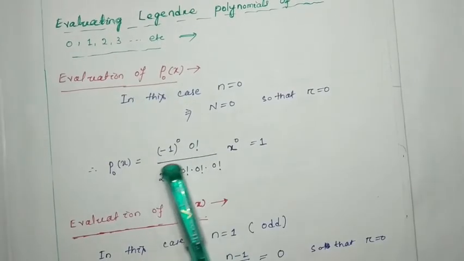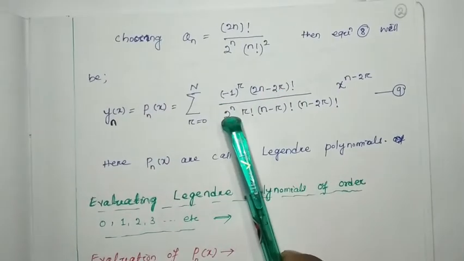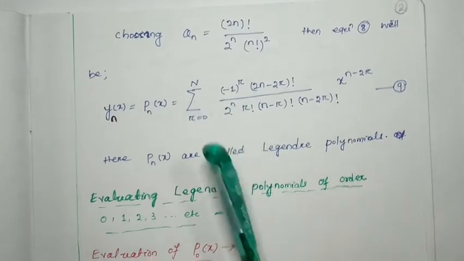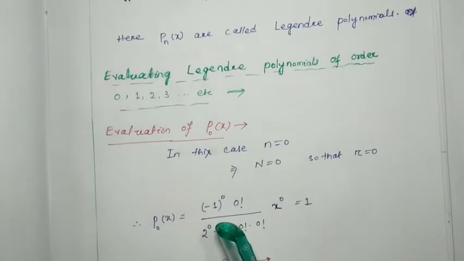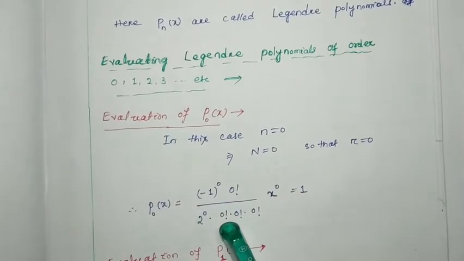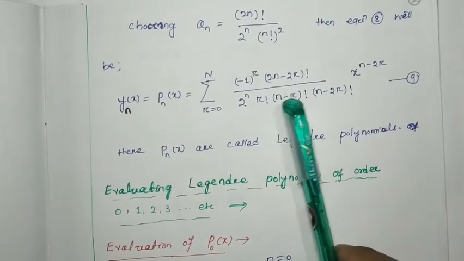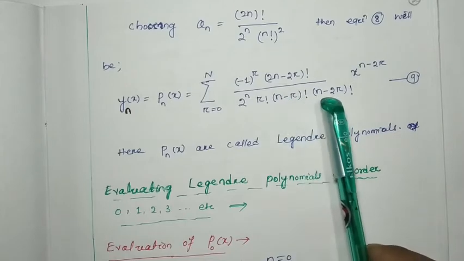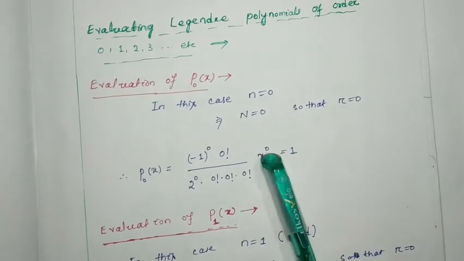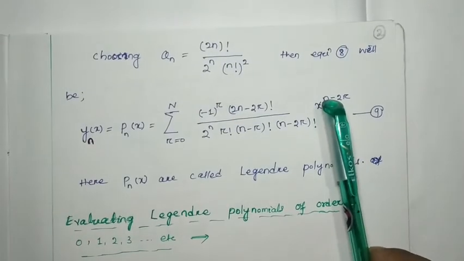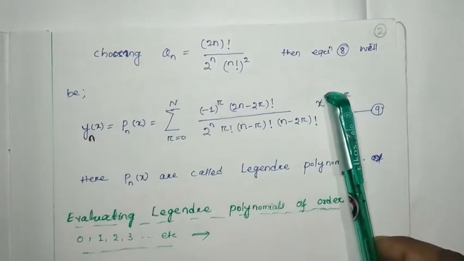Divided by 2 to the power n, meaning 2 to the power 0, r factorial meaning 0 factorial, again n minus r meaning 0 minus 0 factorial, 0 factorial, 0 factorial, and x to the power n minus 2r, x to the power 0.